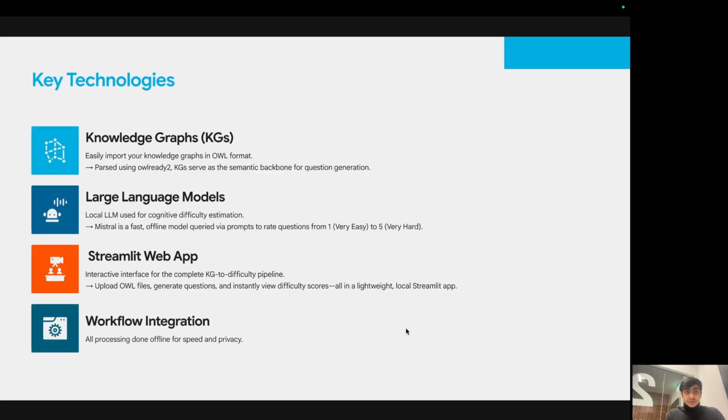The key technologies we have used are knowledge graphs to extract the information and keep it organized. We have also used large language models to actually predict the difficulty of the question. We have used a Streamlit web app. That way, we have an end-to-end pipeline to upload the knowledge graphs, create questions out of it and label them instantaneously. We have integrated the entire workflow, and the model which we used to generate the responses is also available offline, and hence all the processing is done offline for speed and privacy.